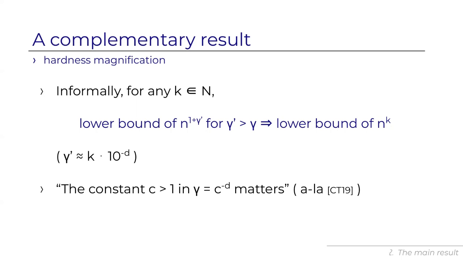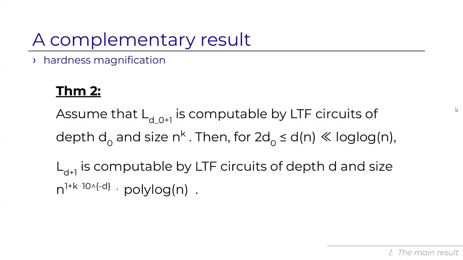It's like k times 10 to the minus d. And this is similar to what happened in Chantel. The constant c, the base of the exponent in the decay, actually matters a lot, turns out. And let me state this more formally. So we're stating the contrapositive.